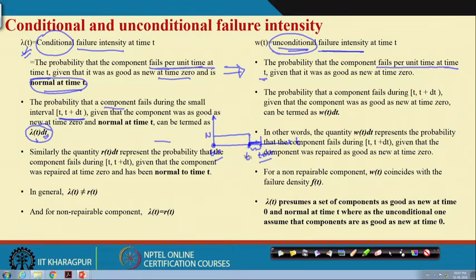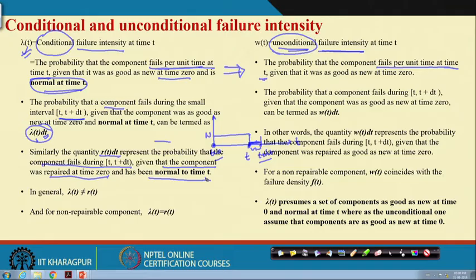Now come to another important quantity, that is λ(t)dt. You know what is λ(t)? I explained earlier, λ(t) is the failure rate. Then what is λ(t)dt? Failure rate multiplied by the small time unit. This represents that the component fails during t to t plus delta t, given that the component was repaired at time t equal to 0 and has been normal up to time t.